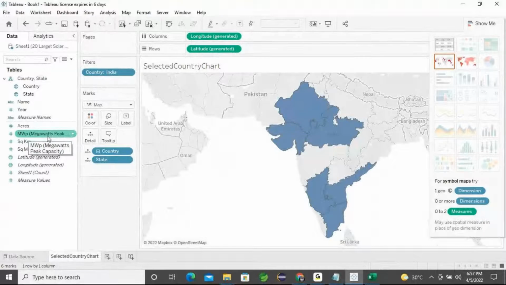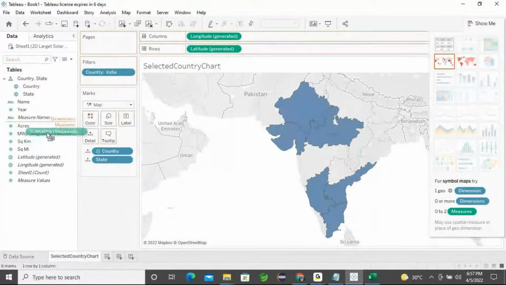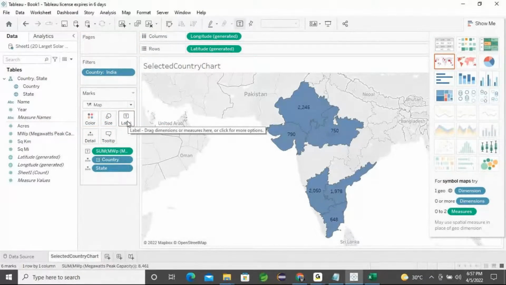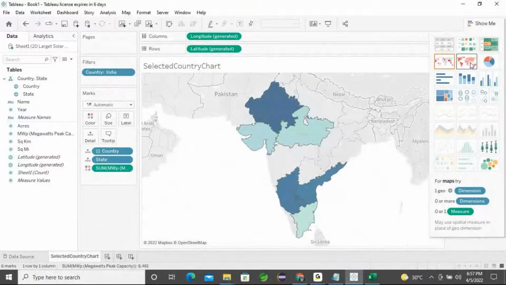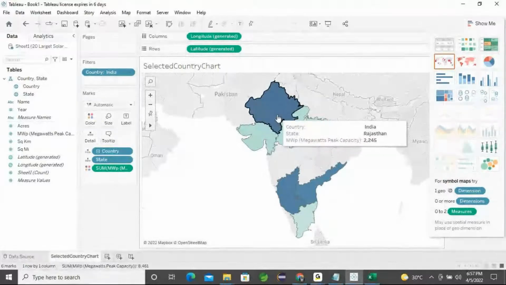Okay, right. So you can just drag and apply it label-wise. Automatically the labels will get set. Now you can see that the second map chart is enabled, and at that moment it will make it a little clearer. With the color range you can see which state is making more. Right, it's Rajasthan, with the most color.